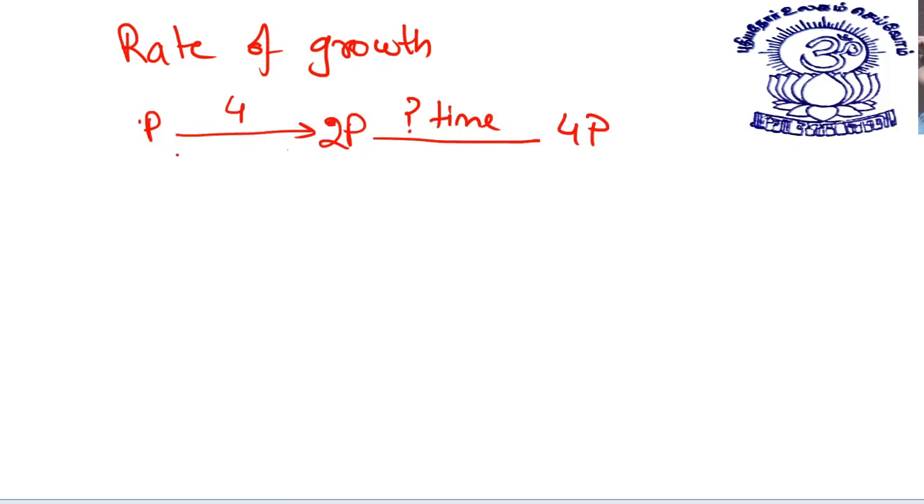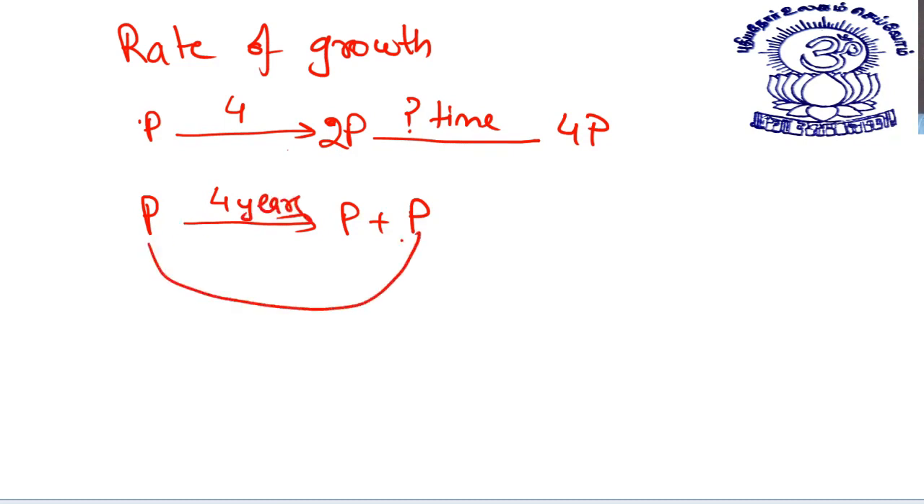See, students, when I say principal becomes double of itself, what does it mean? It means this is the principal, it becomes P plus P. So, in 4 years, what is the interest? This is the interest, so the interest is equal to principal. So I earn P rupees in 4 years.